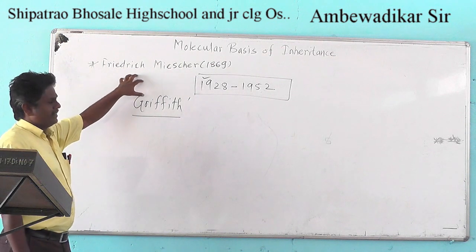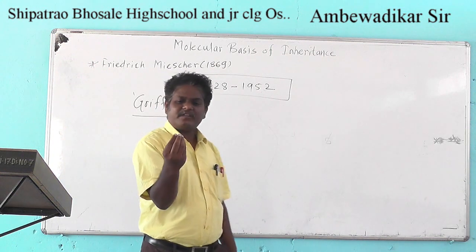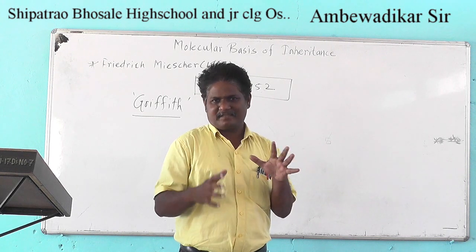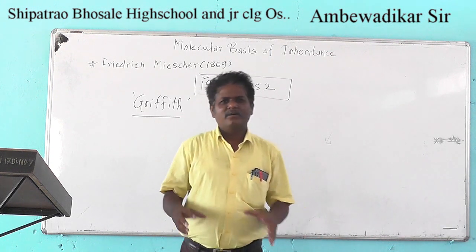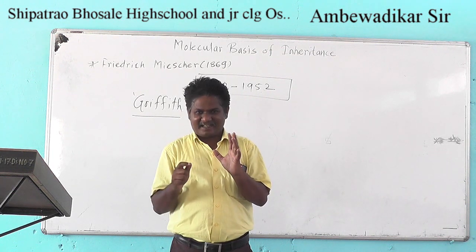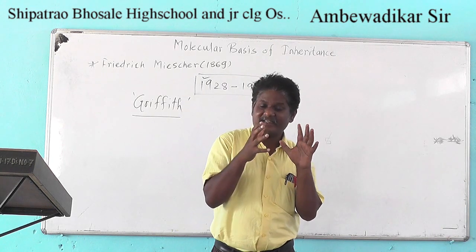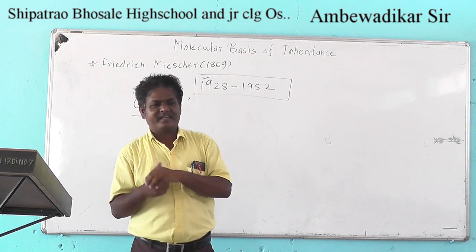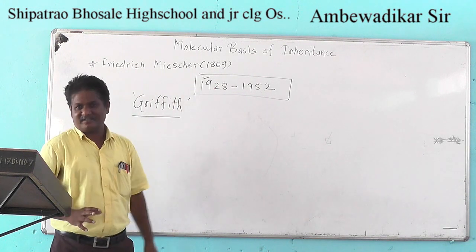First, in the year 1869, Friedrich Miescher took out that particular material from the white blood cells of the pus cells. What is that pus? Mostly जब कभी जख्म होती है तो जख्म से जो पस निकलता, तो पस सेल्स उसने मेडिकल लेबोरेटरी हॉस्पिटल से कलेक्ट किया। हॉस्पिटल से कलेक्ट करने के बाद उस पस सेल्स में से WBC उसने आइसोलेट किया, और WBC के ऊपर in the year 1869 he was doing the research.